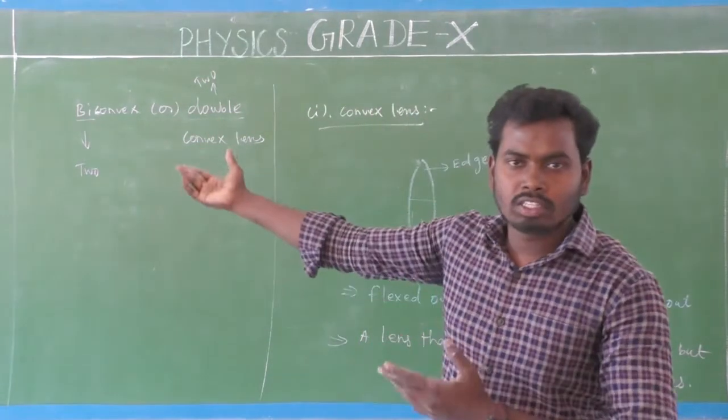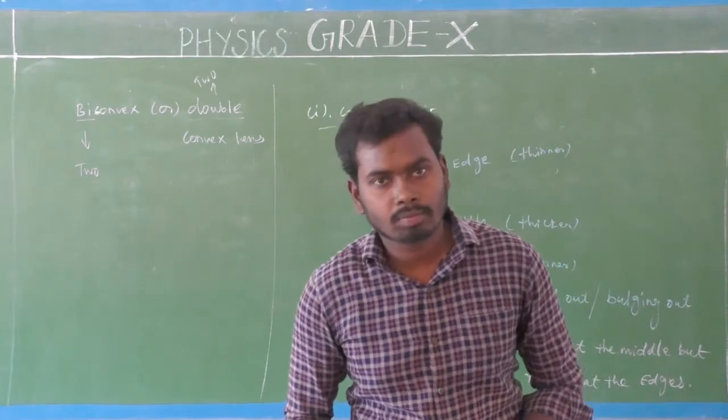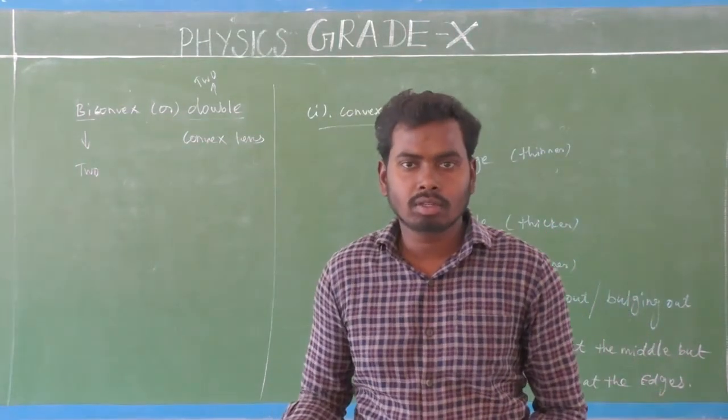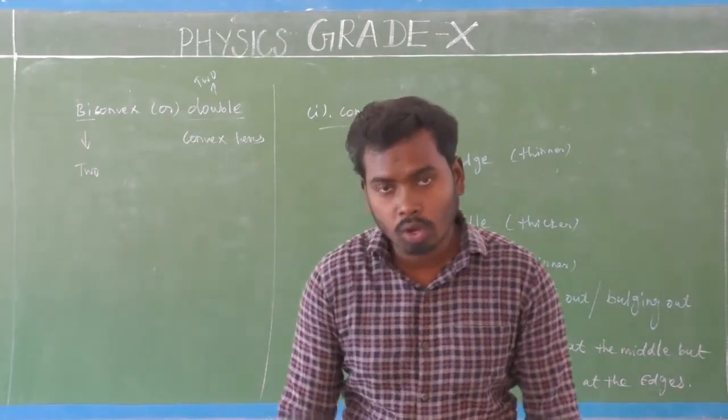Next we will see what a concave lens is. Concave lens is actually the opposite of convex lens. I am going to draw here. Look here.